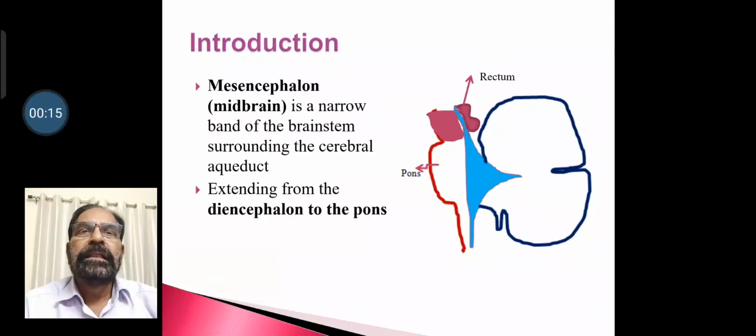Mesencephalon, also called midbrain, is a narrow band of brainstem surrounding the cerebral aqueduct. Midbrain extends from diencephalon to the pons.